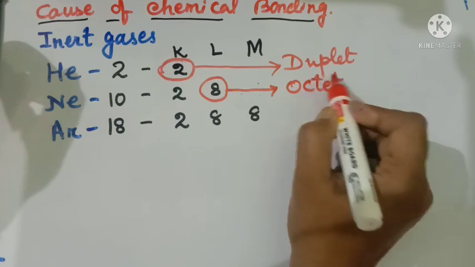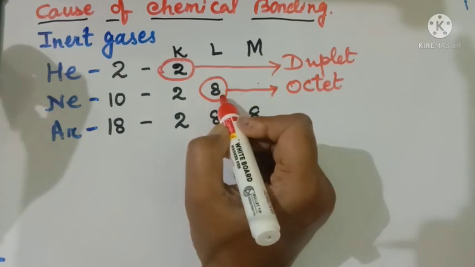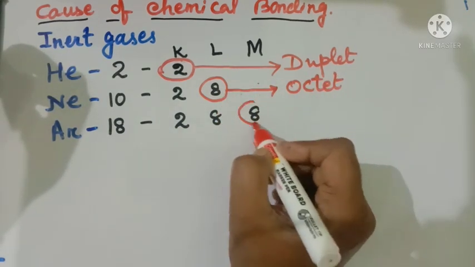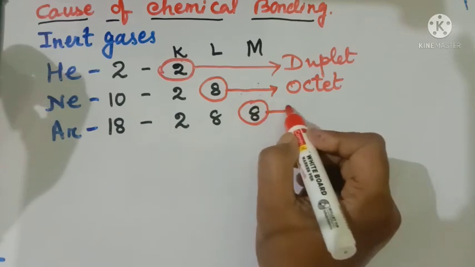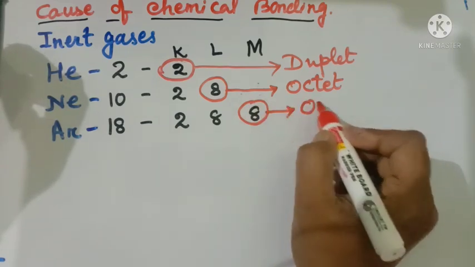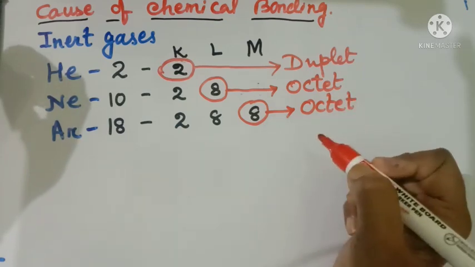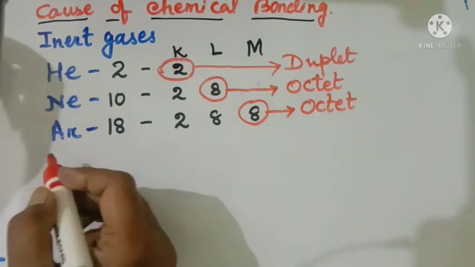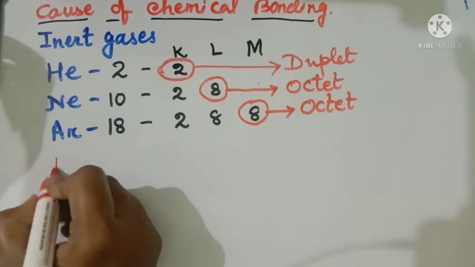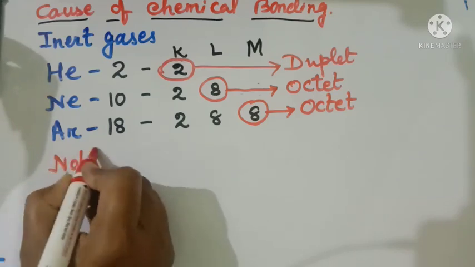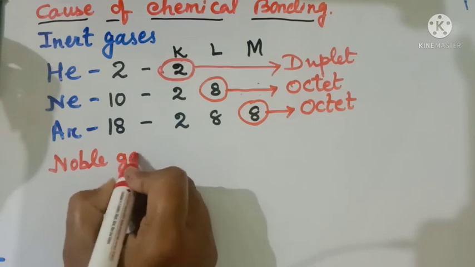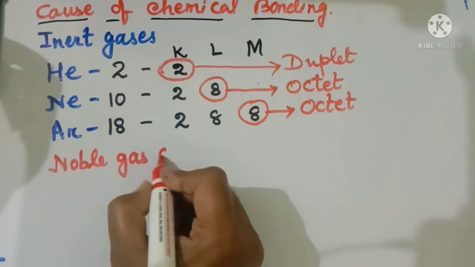Octet means 8, so last orbit contain 8 electrons. Similarly, argon also having 8 electrons in its last orbit, so it also gain the octet configuration. So we conclude that noble gas do not react with any other elements.